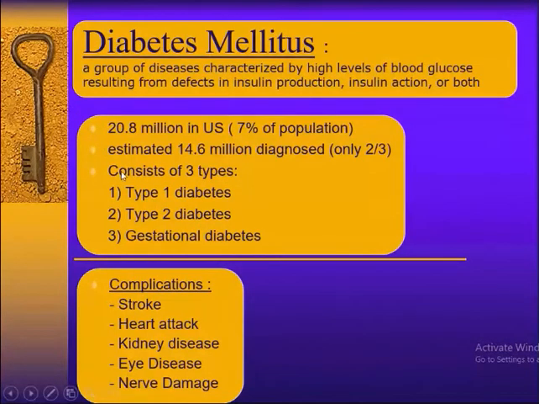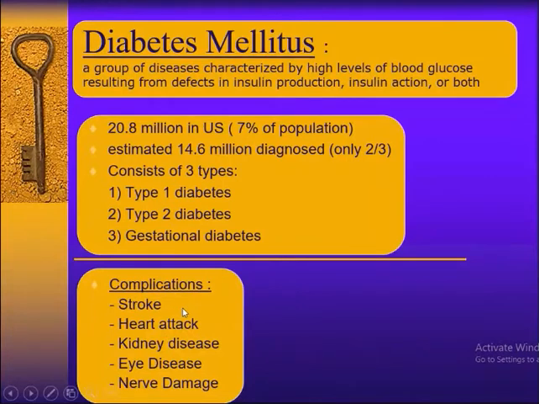But for practical purposes, you can divide it into type 1, type 2, and MODY. MODY means maturity onset diabetes of the young. It looks like type 1, but it is not; the genetic defect is different. And gestational diabetes is the condition where we can get diabetes mellitus induced by pregnancy.